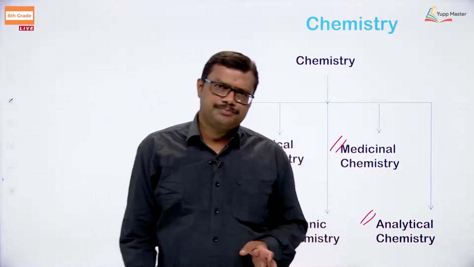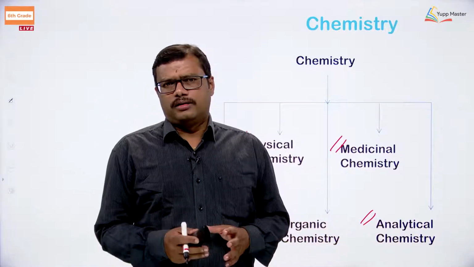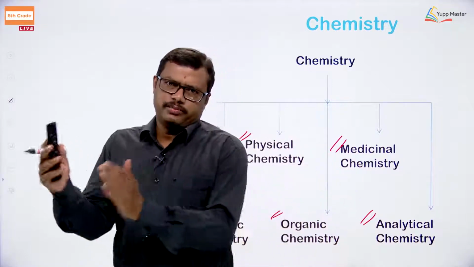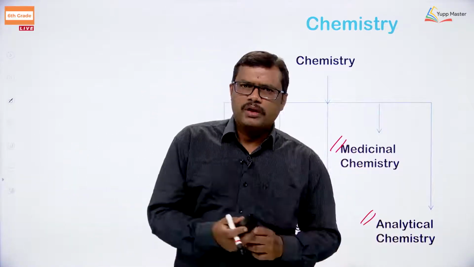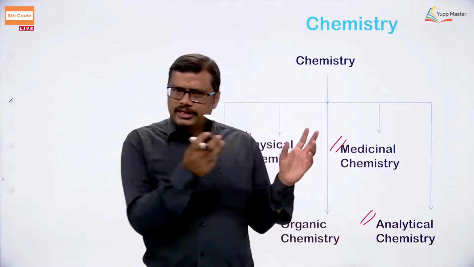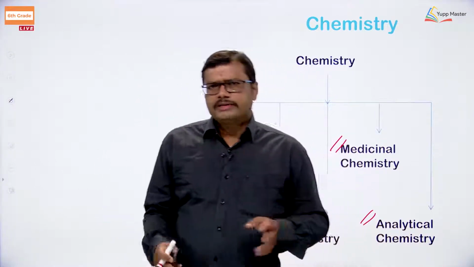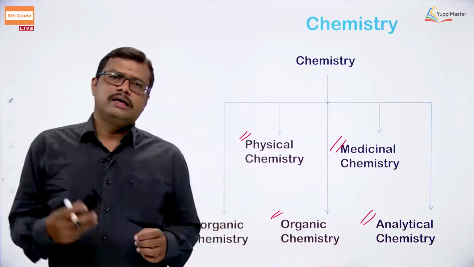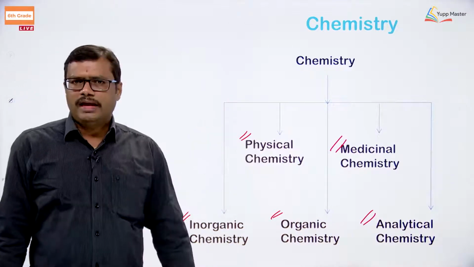So, what is the need to separate chemistry into so many branches? That is to say that as a whole we cannot learn. We have to learn in parts and parts, so that it will be easy to understand. To make the concept easy to understand, to learn at speed and in an easy way, we require the branching, okay.